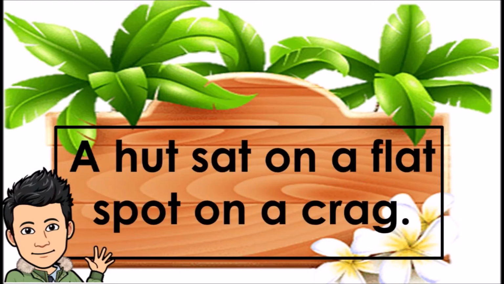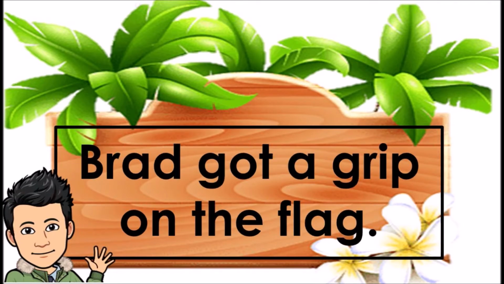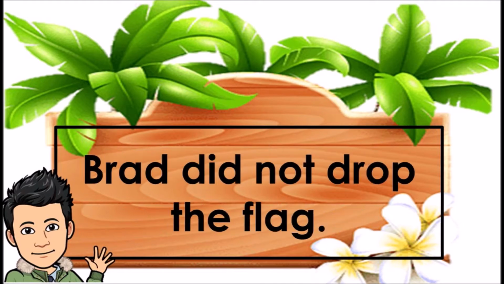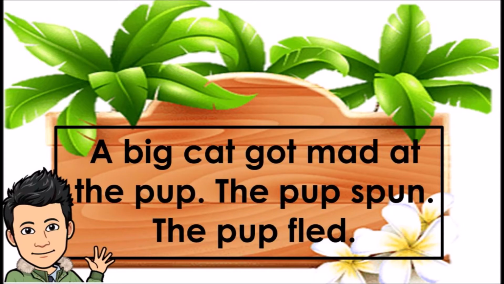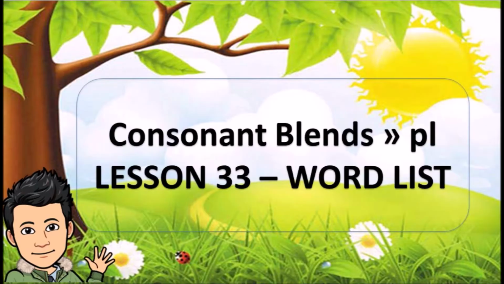A hut sat on a flat spot on a crag. Brad got a grip on the flag. Brad did not drop the flag. A big cat got mad at the pup. The pup spun. The pup fled.